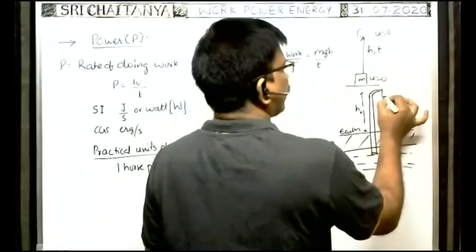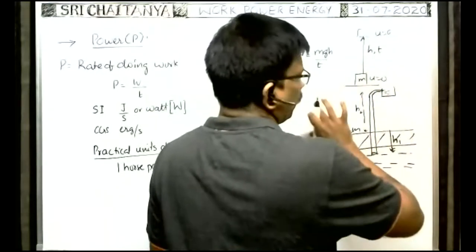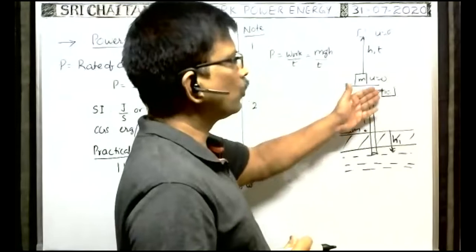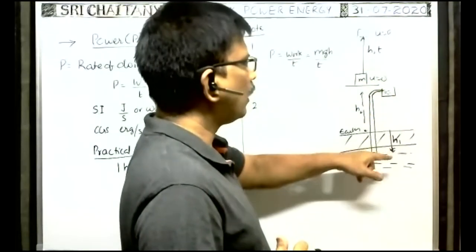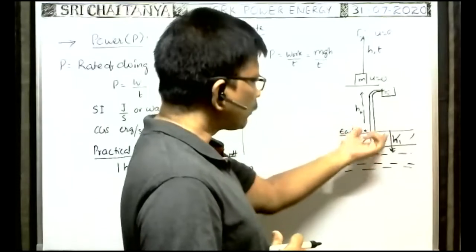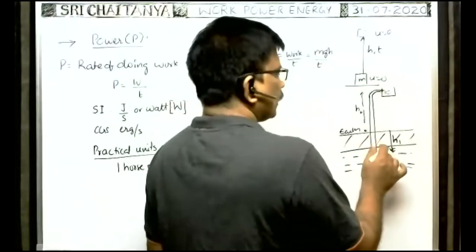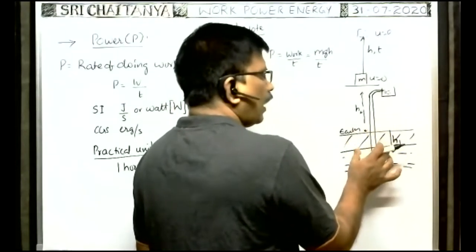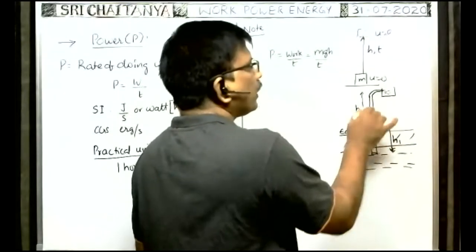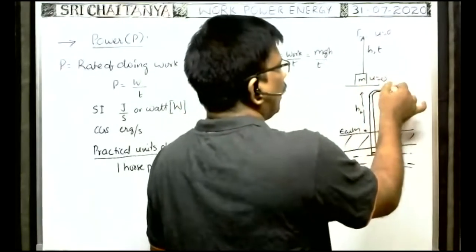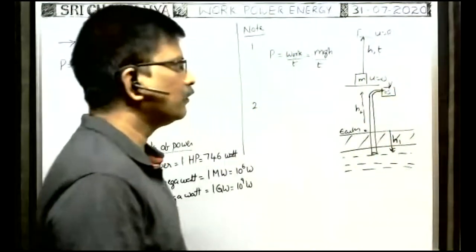Suppose here a water tank is there. So the pipe has to eject the water so that the tank will be filled. The tank is at a height h2 from the surface of the earth, and the water is at a depth h1, that means this will be a well also. So by using the motor, the water is lifted from a depth h1 up to a height h2 to fill the tank, so that the water ejects with a velocity say v.